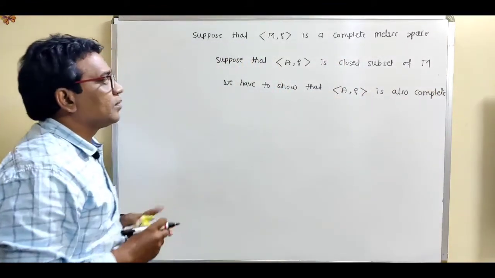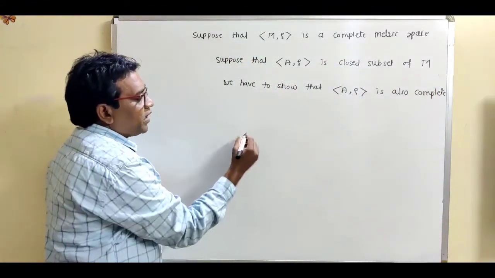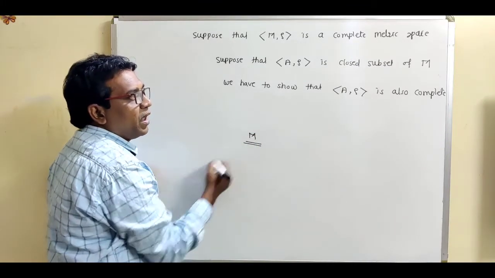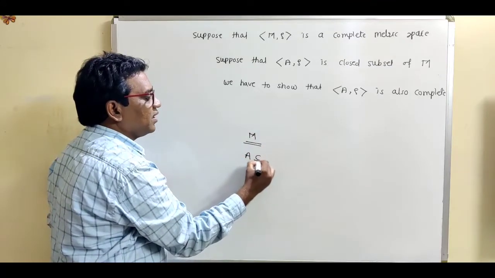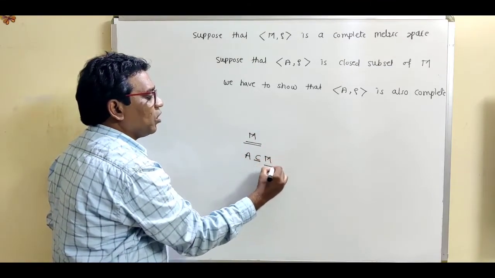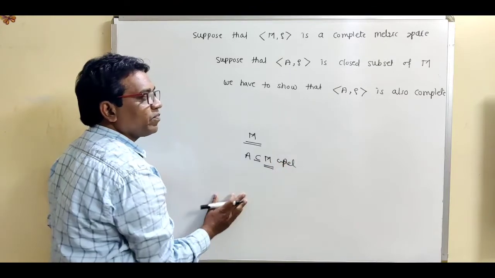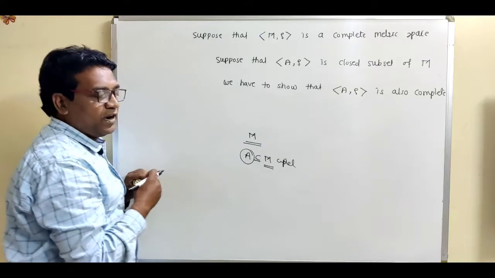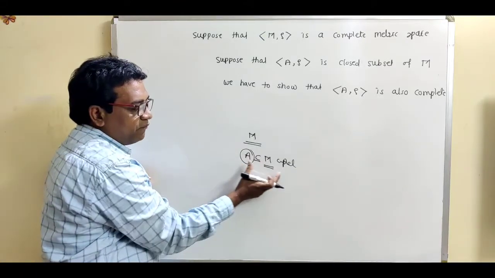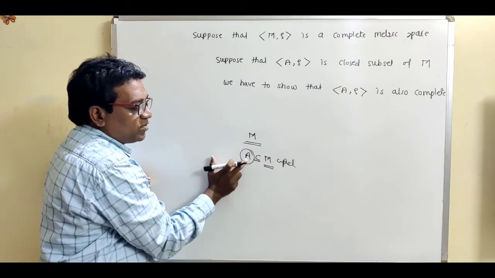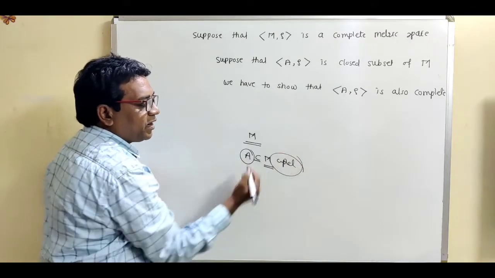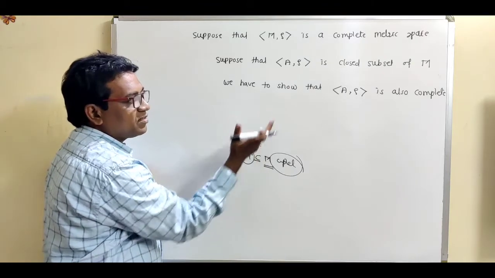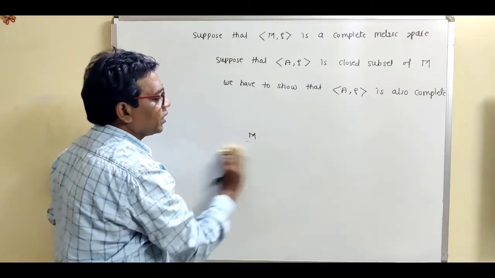So see, we are given that this M is a complete metric space, and secondly we are given that this A is a closed subset of this complete metric space, and we want to show that this metric space (A, rho) is also a complete metric space. That means we have to show that a closed subset of a complete metric space is again complete. We want to show that this A is again a complete metric space.